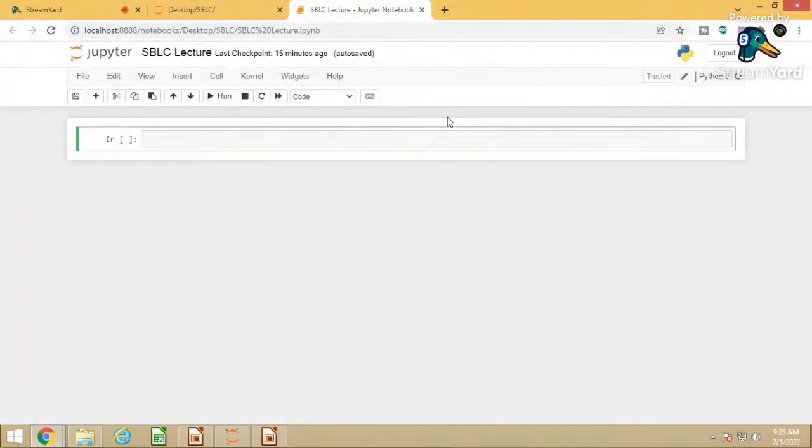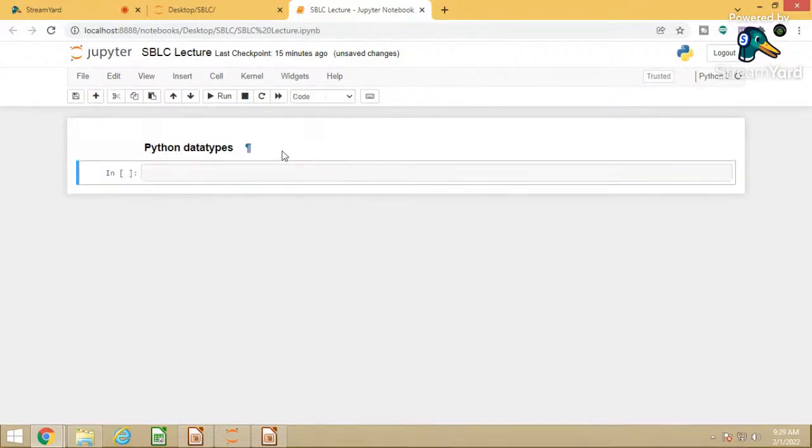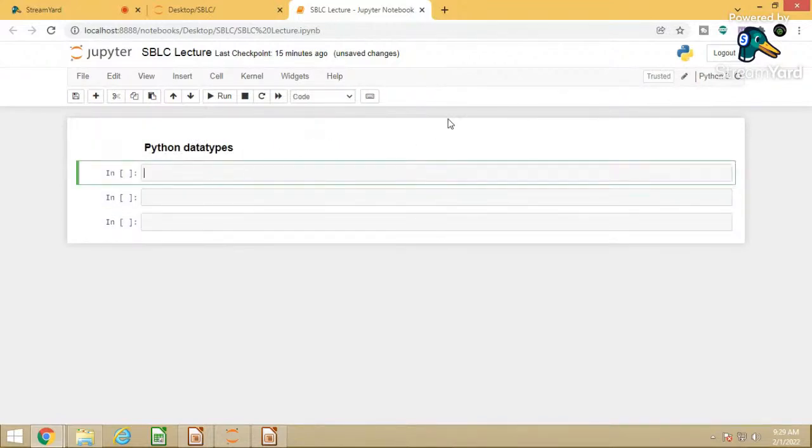See, we'll begin with Python data types. Now, as I have told, there are different types of Python data types. We are starting from the numbers. So first is numbers.